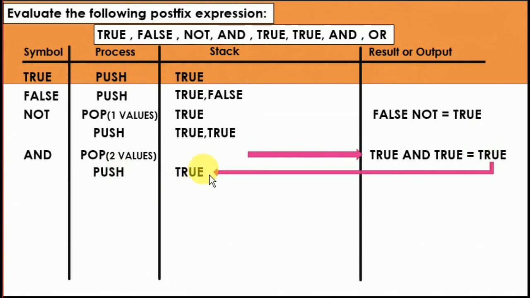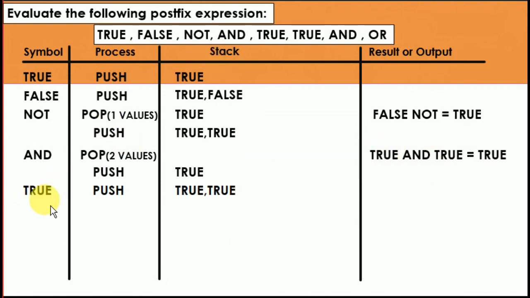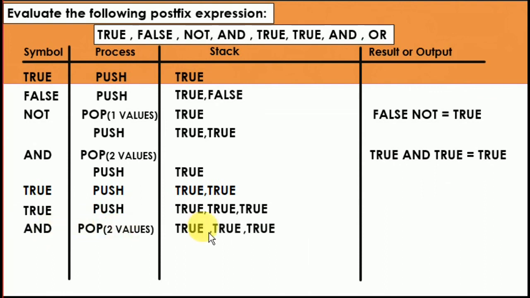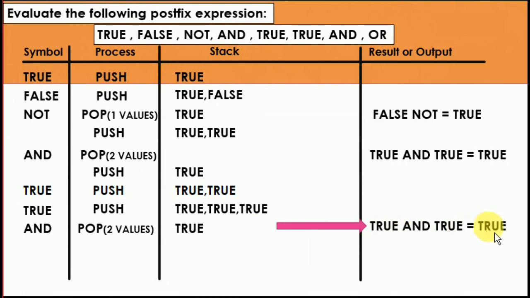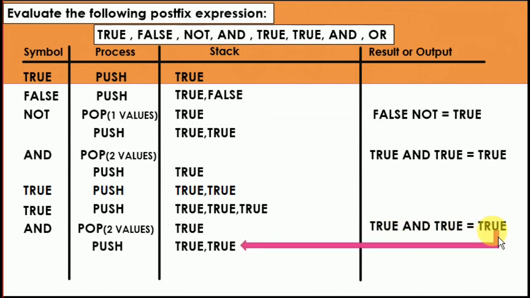So again in the stack there is true from these two values. Next true, push, now true and true. Again true, now true, true, true. There are three true. Next AND, pop two values, these true and true. True and true is true, push back. Now there are true and true.